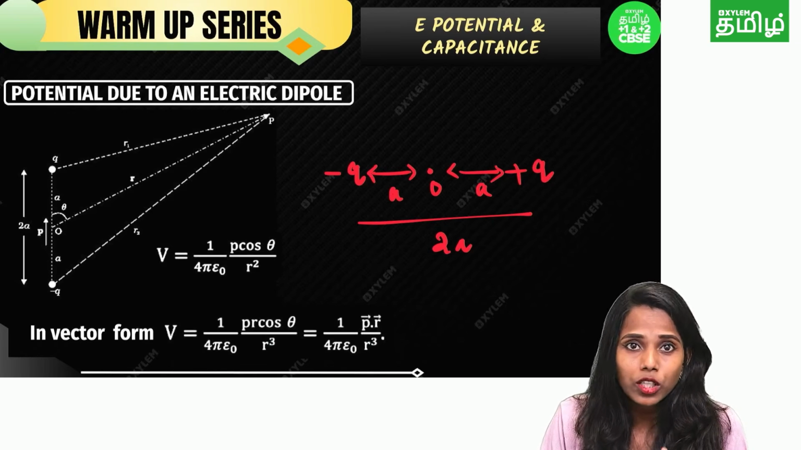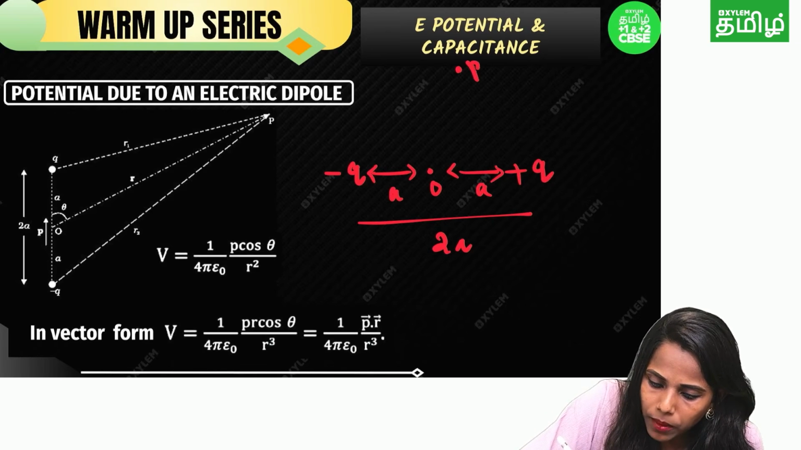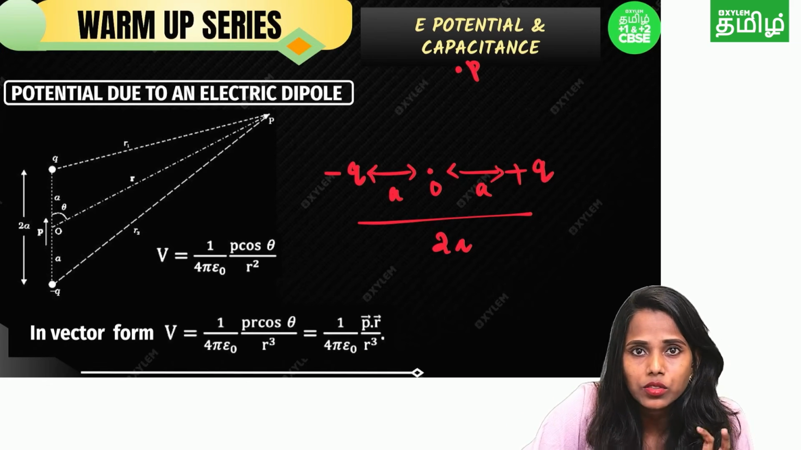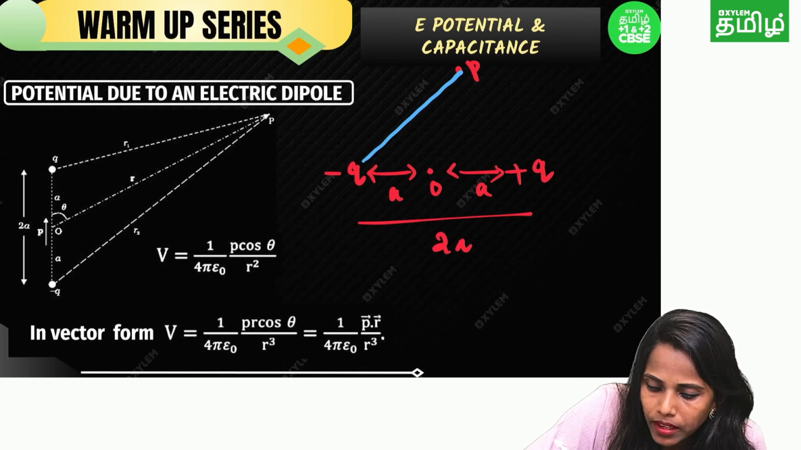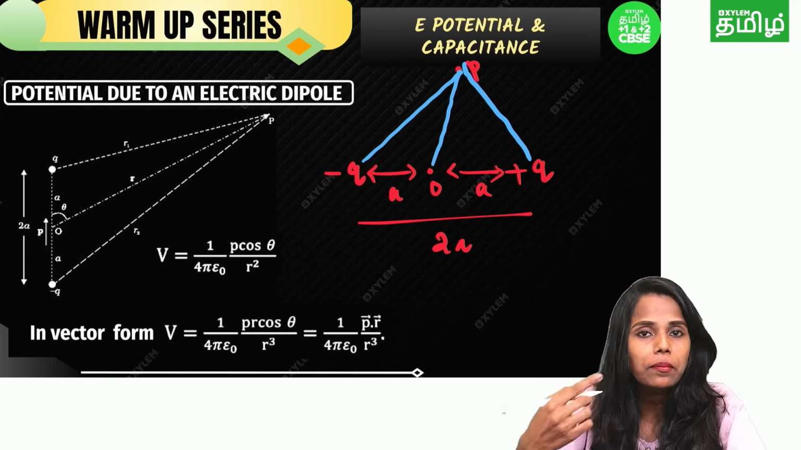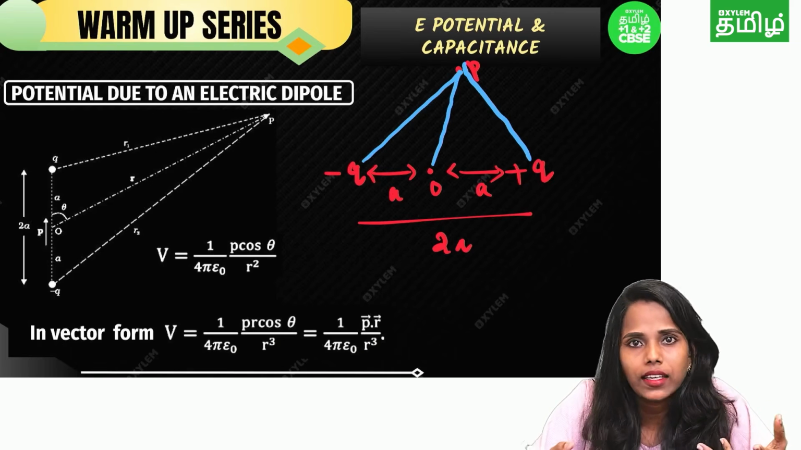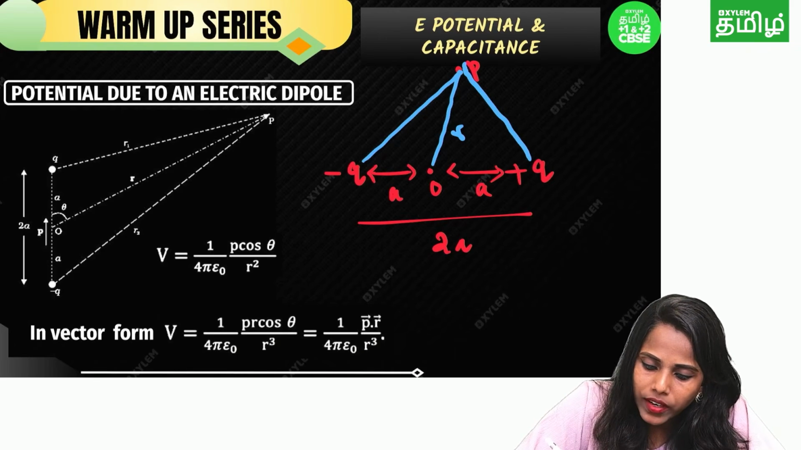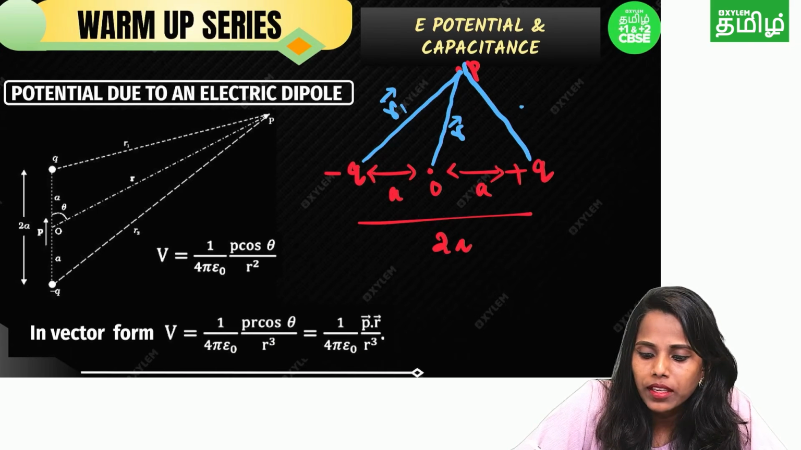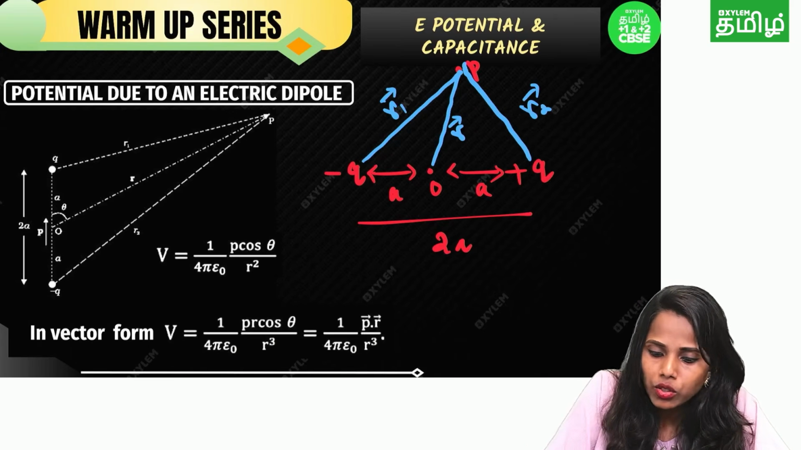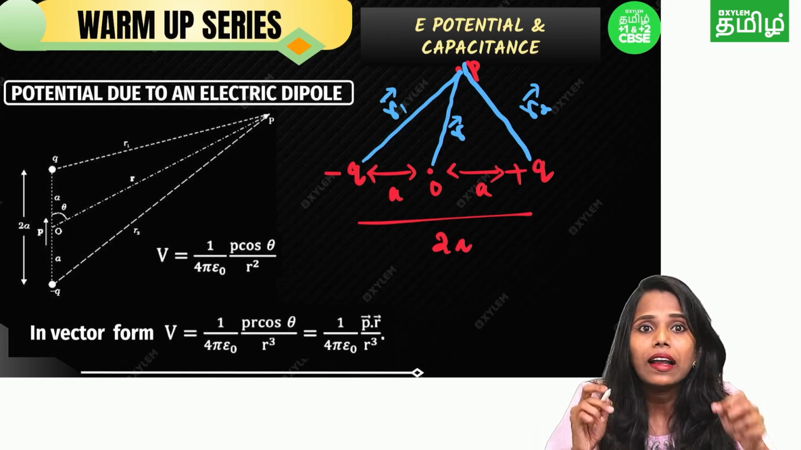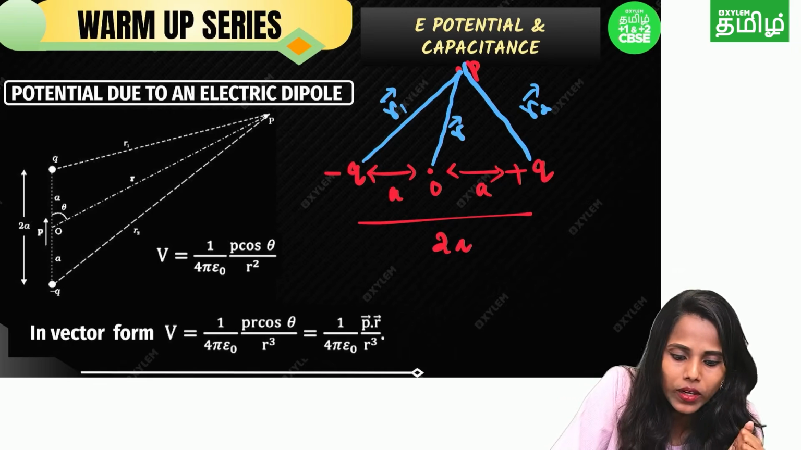So I need to calculate the potential somewhere else, here, at point P. In order to calculate it, I just join these: plus Q to P, and O to P, and minus Q to P. So they are called position vectors, right? O to P is the position vector R vector, minus Q to P is the R1 vector, and plus Q to P is the R2 vector. Right? So here, where is your dipole? This is your dipole. Are you seeing this? This is your dipole.